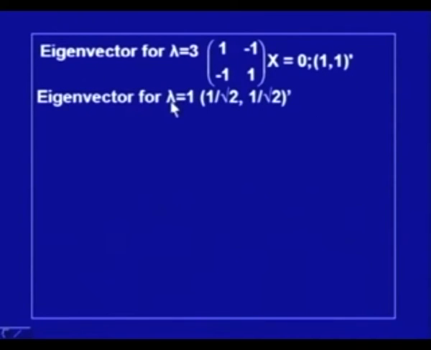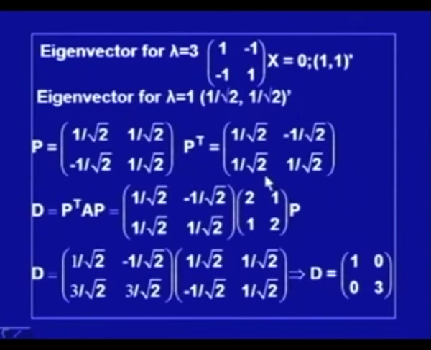So, corresponding to lambda is equal to 1, we have this eigenvector, and one can notice that this vector and the one for lambda is equal to 3 are orthonormal. Once we have P, we can obtain P transpose by taking its transpose. So, we have this P transpose.